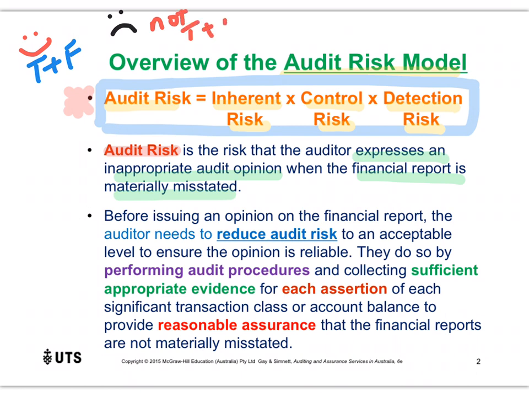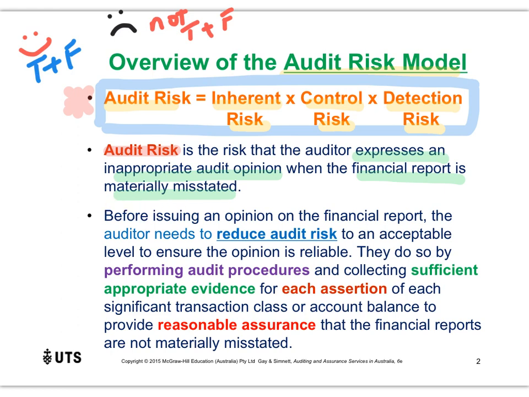Right? So basically, if you want to summarize this, audit risk is essentially the risk of providing an incorrect audit report. It's providing an unmodified, a happy face report when in fact the information is materially misstated.